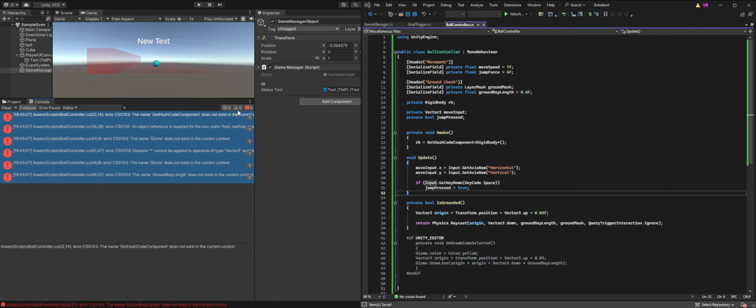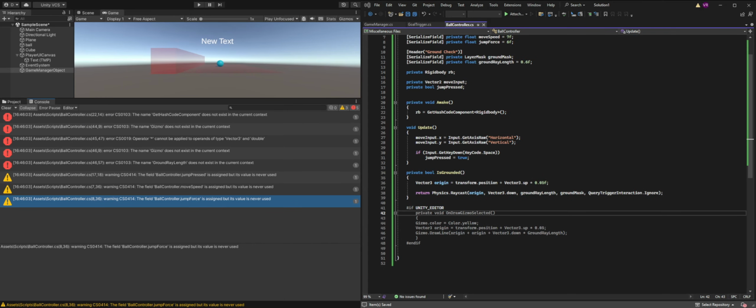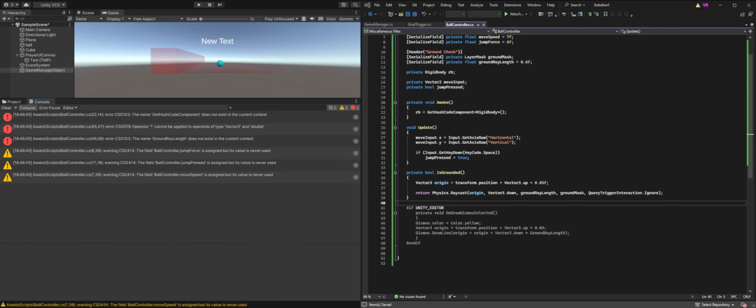Yep, those arrows are it's just little typos here and there. Oh, well, that makes sense. Because it's not Gizmo, it's Gizmos. Silly me. Oh, what the? Whoops.